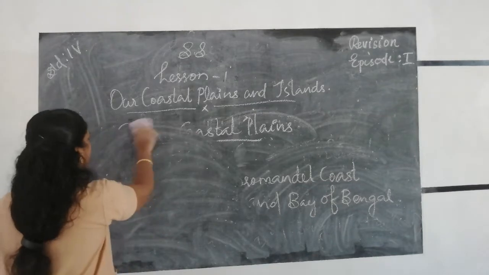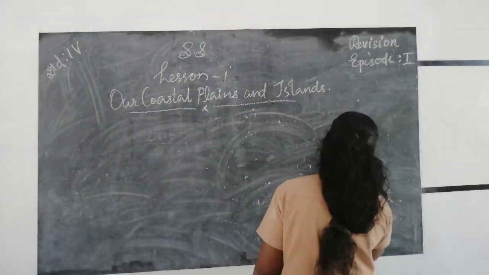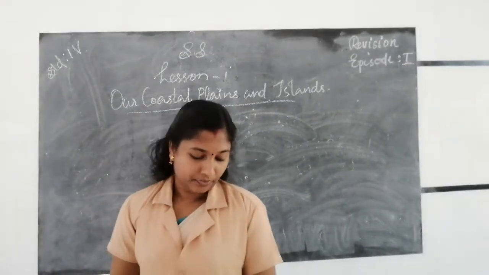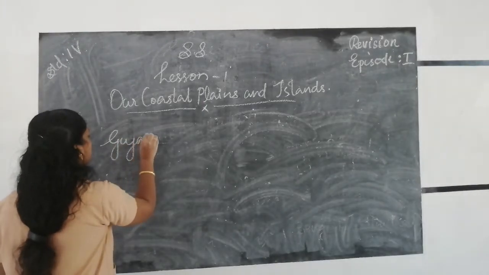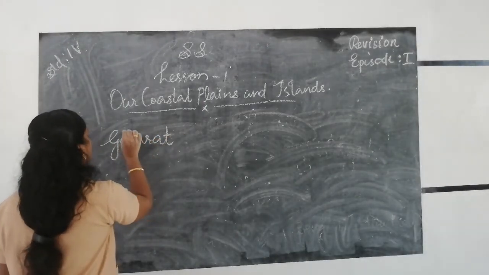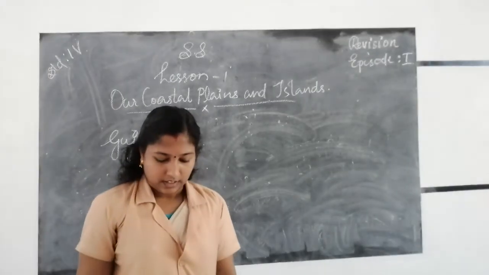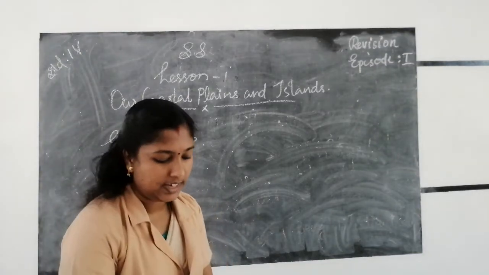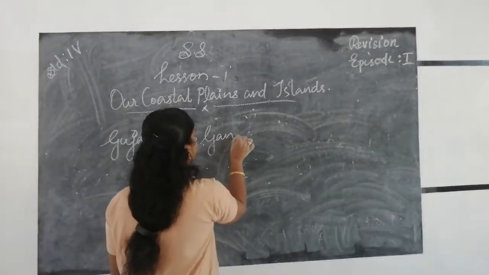Gujarat lies in the west coast. The capital of the state Gujarat is Gandhinagar.